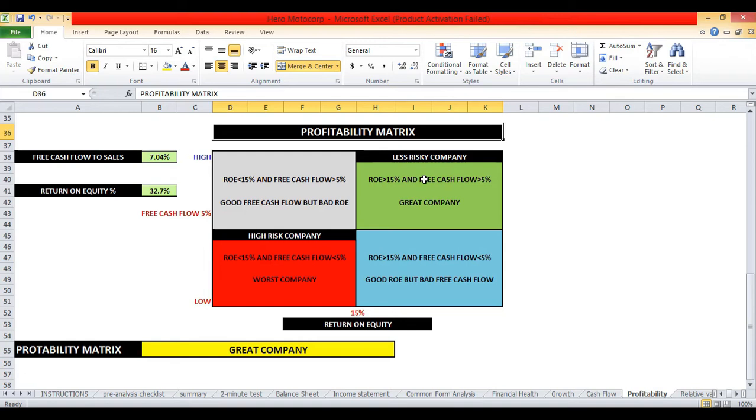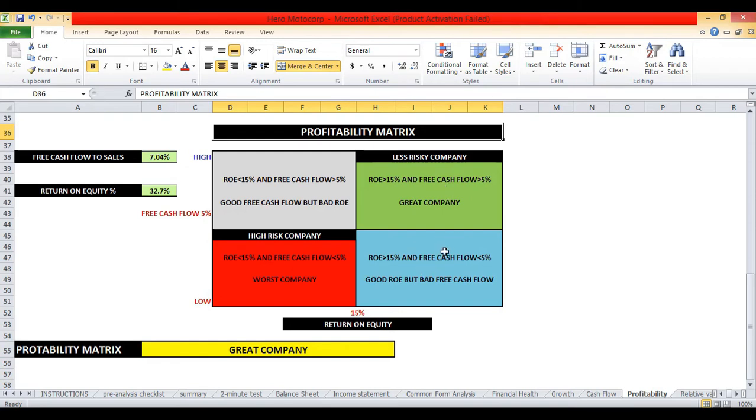If you follow any of these companies, you will notice that they have another thing in common other than high ROE. Their stocks always trade at premium valuations, because a company that can earn a high return on its shareholders' money is worth more to the same shareholders. And if you look at free cash flow, these companies are also very good at generating high free cash flow. So as a rule of thumb, companies which earn high ROE, that is above 15% consistently, and generate free cash flow to sales of more than 5% are considered to be great companies, as these companies are low risk and are good candidates for creating massive wealth in the stock market.